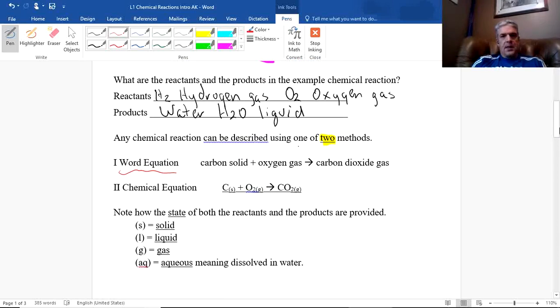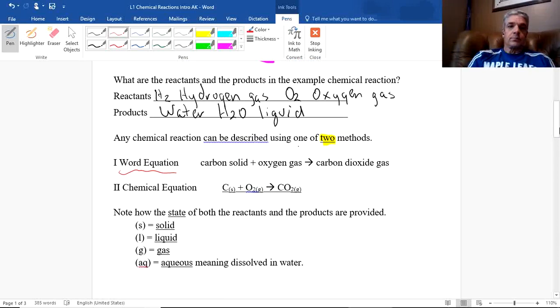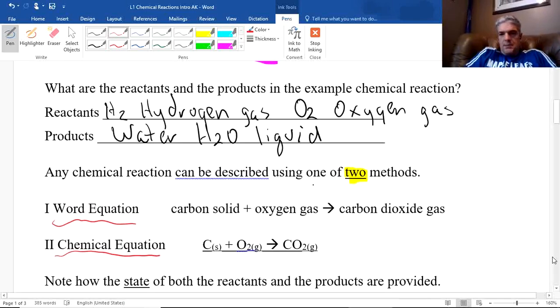Now the chemical equation way to write that would be the symbol for carbon, C, followed by small brackets there. I'll zoom in a little bit. It seems a little small for me. I have old man eyes here.